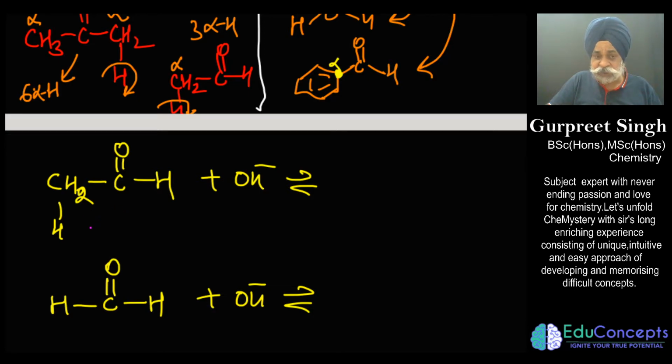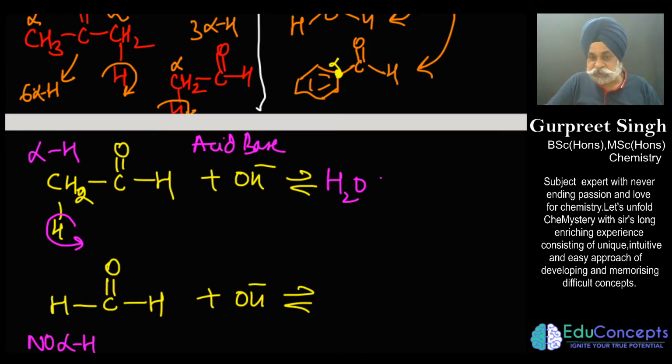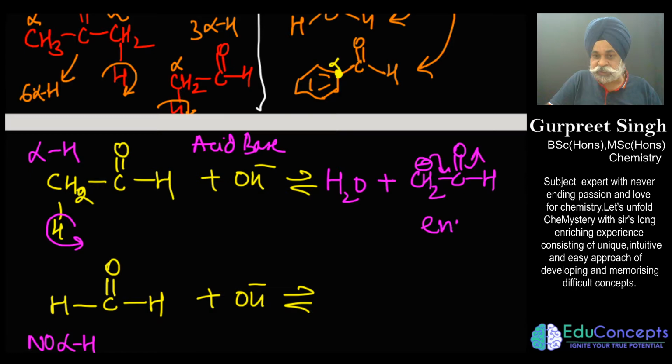So here I would say this is having alpha hydrogen, this is not having alpha hydrogen. The one which is having alpha hydrogen, in that this H positive goes out as water, and this is what you call an acid base reaction happening, to generate a carbonyl type of species, which is resonance stabilized, and this we call enolate.